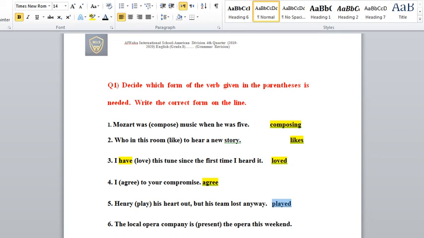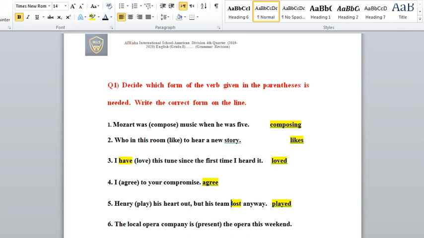I have the verb that is in the past tense over here. I have "lost" in the sentence. So as long as you have a clue in the sentence, let's follow the clue and put the first verb in the sentence the same as the second verb. So the verb will be in the past. So Henry played his heart out. Maybe he's a football player. He did his best, but they lost the game. So Henry played his heart out, but his team lost anyway.